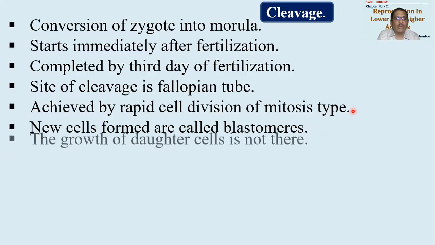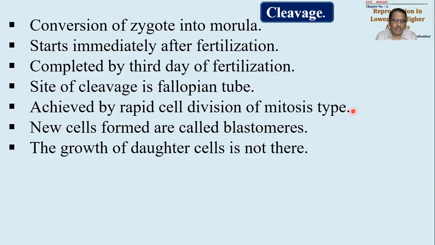The size of blastomere will go on decreasing. Why? Because there is no growth phase. Okay, so daughter cells are not growing. Generally क्या होता है, हम लोग के body में जब cell division होता है तो cell division के बाद एक growth stage होता है. So during this growth stage, the cells will grow and then will enter into maturation phase and will start dividing. But यहाँ पे उसको time नहीं है grow होने का, ठीक है?